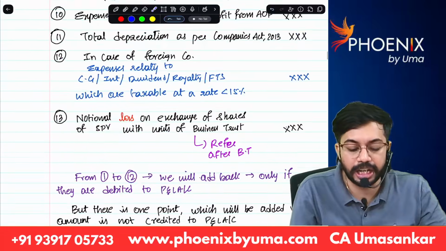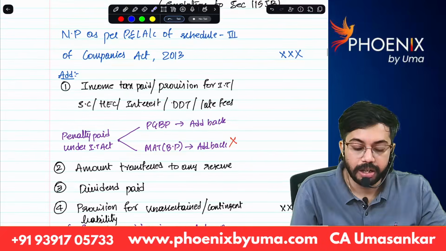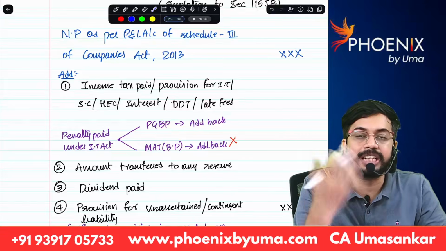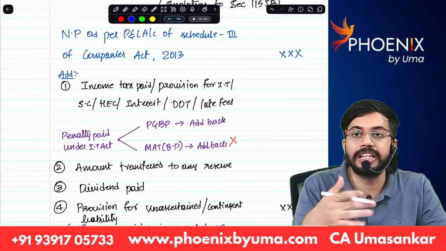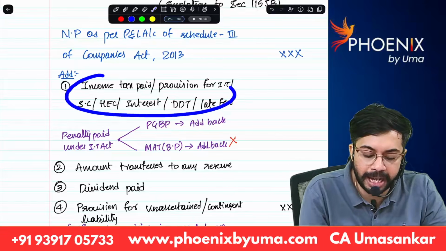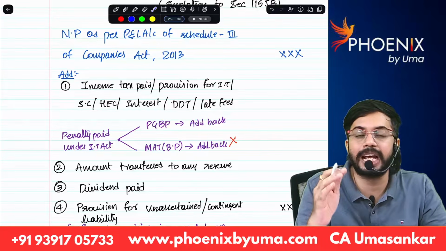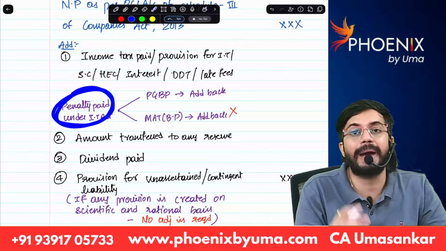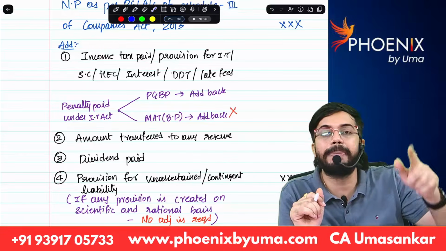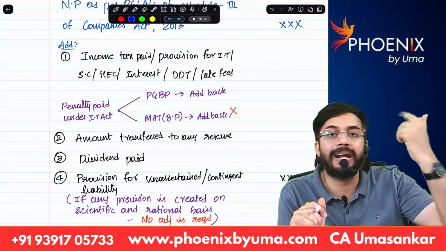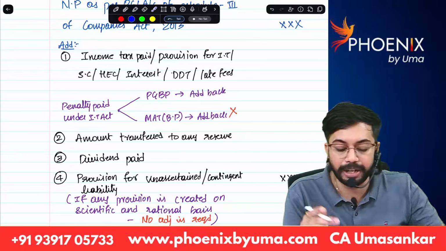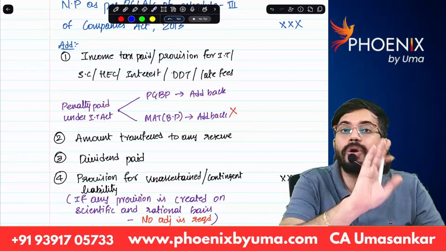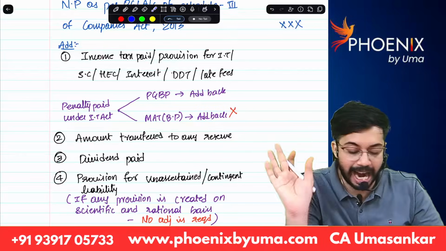What are the additions that we do? Whatever the income tax expenses are, income tax paid, surcharge paid, HEC paid, interest, late fees, all these are required to be added back. Amount paid under income tax provisions is required to be added back. However, whatever the penalty is, when you are calculating PGBP income, you need to add back penalty under the Income Tax Act also. But when you are calculating book profits, whatever the penalty paid under income tax, don't add back. That is not required to be added back.